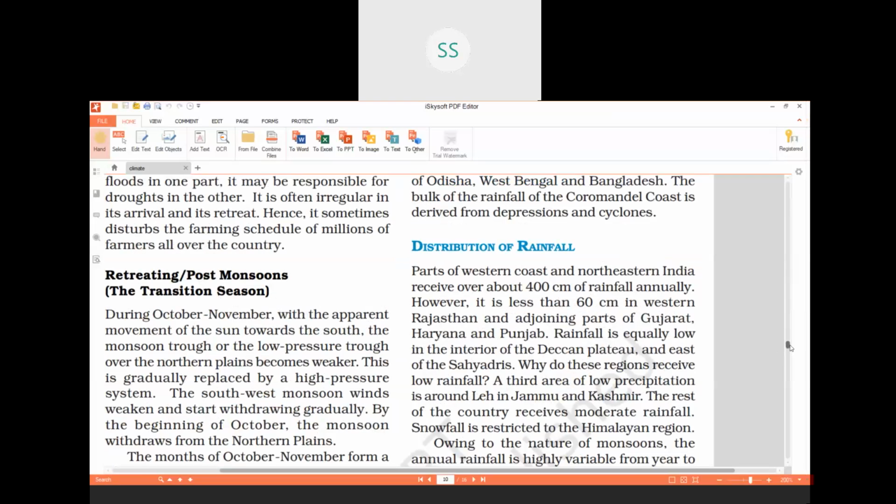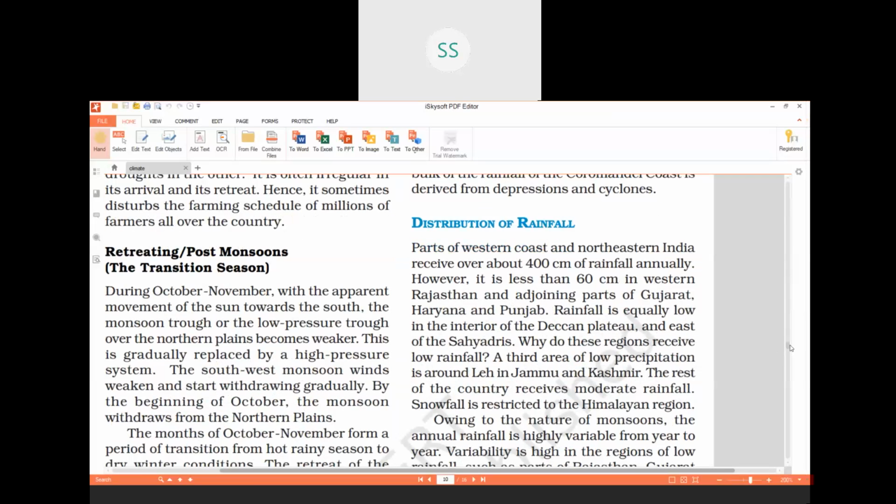This is the distribution of rainfall, children. This also we have done while I was doing the map, that figure work in the last 2 or 3 videos. That means distribution of rainfall means in India, how rainfall is distributed.